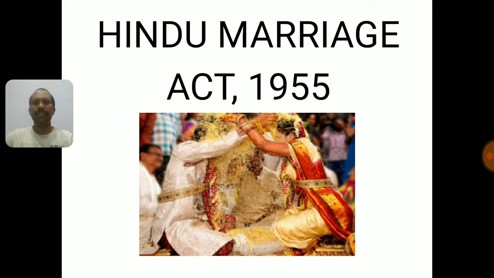Section 1 deals with the title of the act, which is Hindu Marriage Act 1955, and the coverage. This law covers all the territories of India except for Jammu and Kashmir, and importantly, all the Hindus of India. So that's pretty clear from Section 1. Now let us focus on Section 2, which covers who is Hindu as per Hindu Marriage Act 1955, or you can also say who is covered under Hindu Marriage Act 1955.